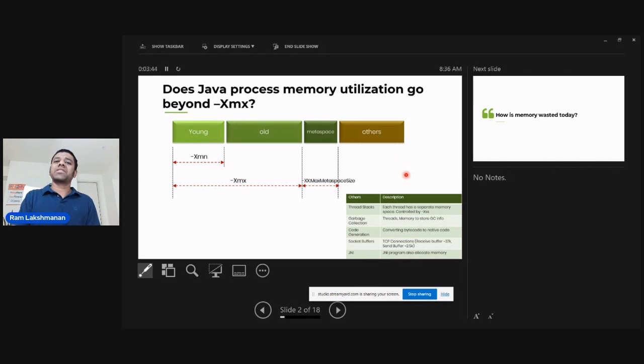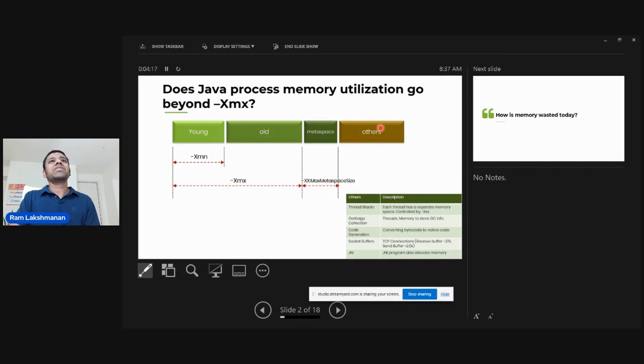Similarly, file descriptors. Say if your application is reading from a file or writing into a file, we need file descriptors. That occupies memory. That comes from this others region. And if you happen to use JNI, Java Native Interface, which very rarely applications use, JNI is used for connecting with native C++ applications. Only if your application uses that will you be using JNI. If you do, then that also comes from this others region.